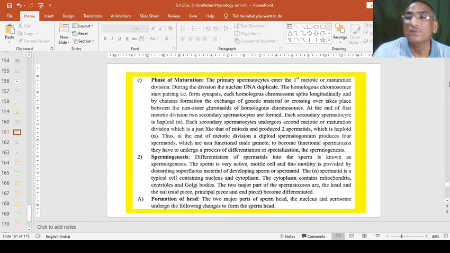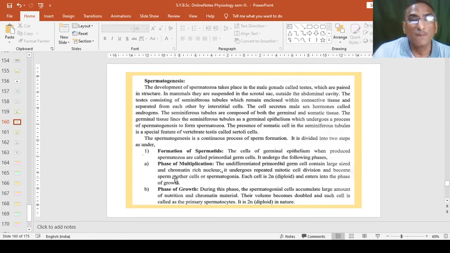This is the third phase. So we will see one by one. First is the phase of multiplication, in which the cells multiply, then they grow and they mature. This is the step of formation of sperm.